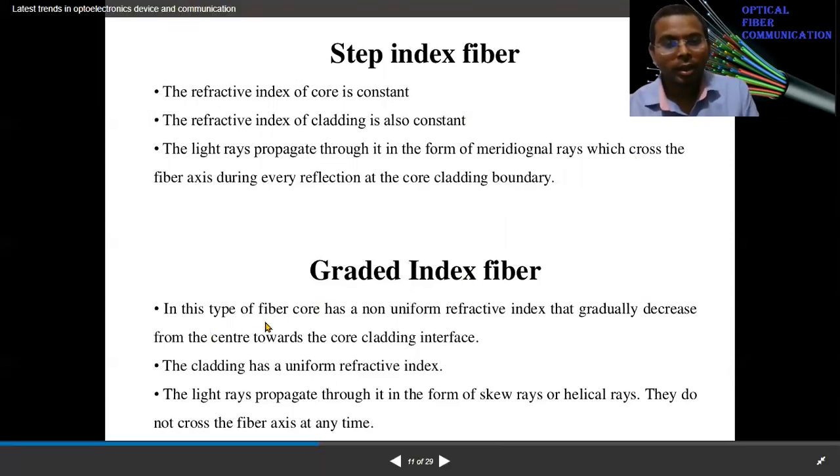Graded index fiber: in this type of fiber, the core has a non-uniform refractive index that gradually decreases from the center towards the core cladding interface. The cladding has a uniform refractive index. The light rays propagate through it in the form of skewed rays and helical rays. They do not cross the fiber axis at any time.